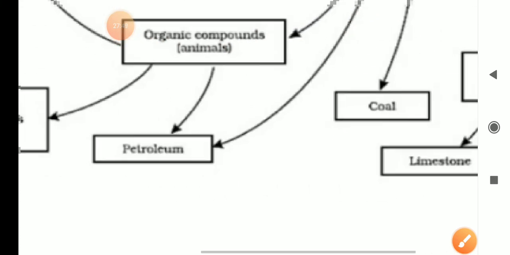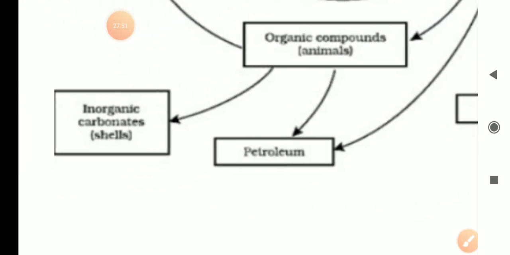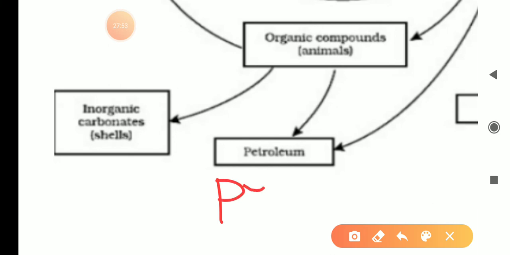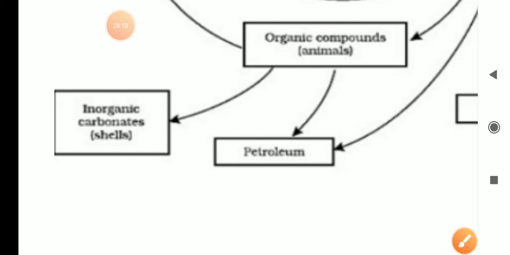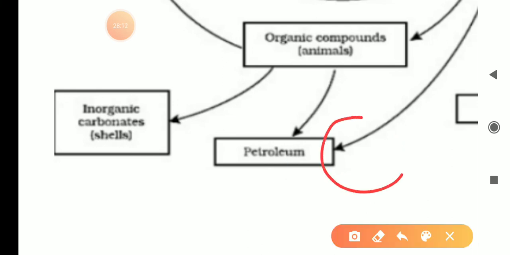Then next, materials like petroleum. We know petrol is obtained from petroleum. Ethane, methane, these gases which we are using as CNG, LPG for cooking our food, these gases also contain carbon.